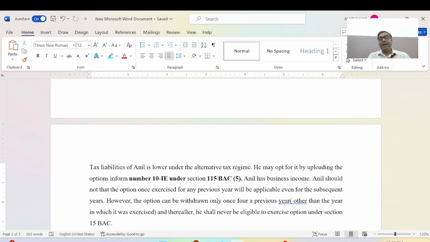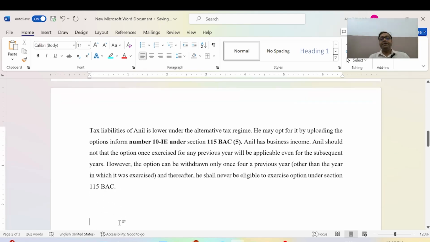The option can be withdrawn only once, for a previous year other than the year in which it was exercised, and thereafter he shall never be eligible to exercise options under section 115BAC.